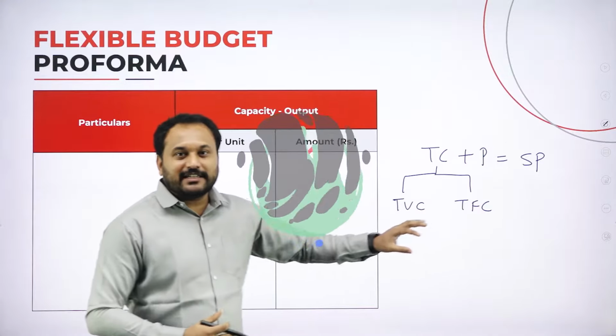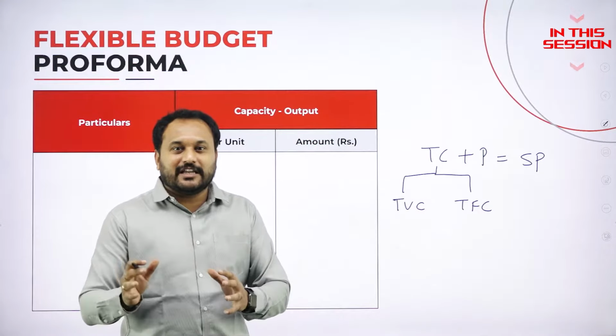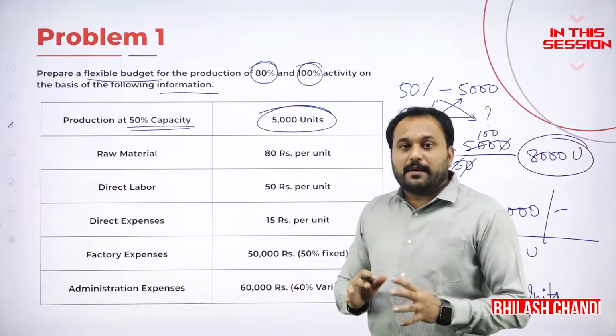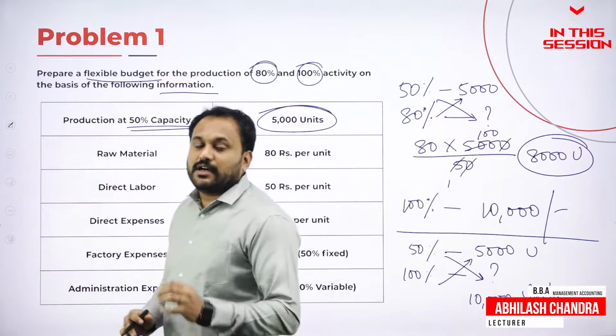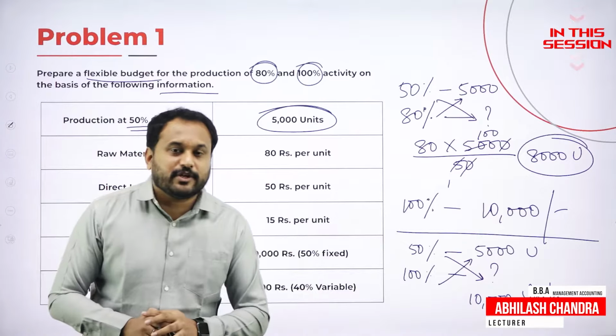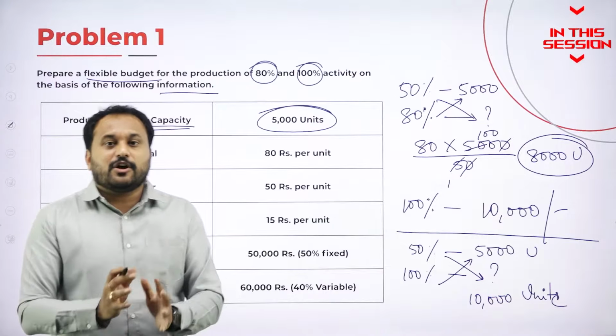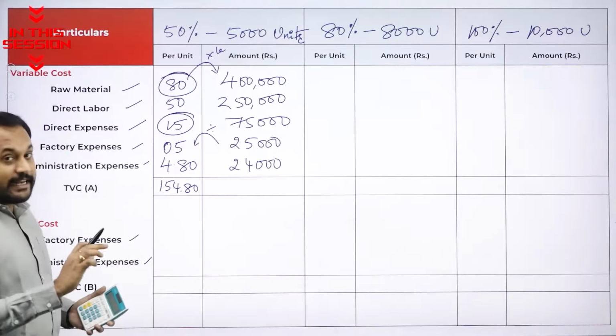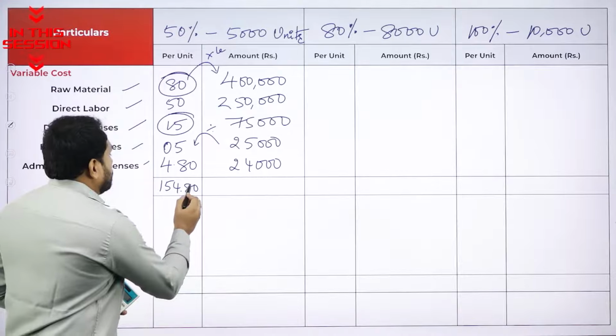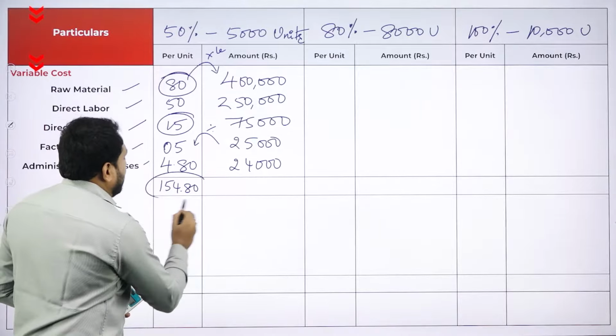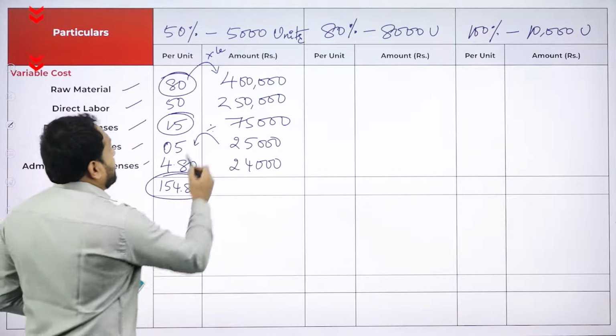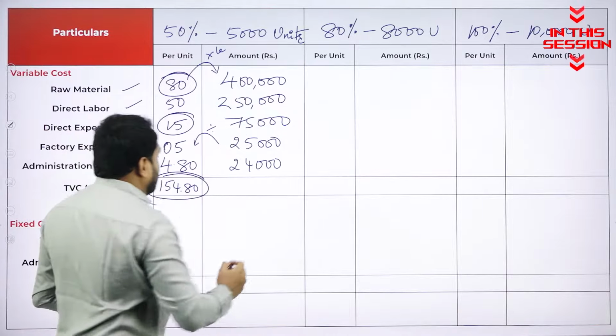Total fixed cost is something where the cost will not change, it is fixed. Students, raw material is always a 100% variable cost because it will change according to the time. So I'll give you a trick here. 154 rupees 80 paisa what you have got, multiply that by 5000, you will actually get the answer here.